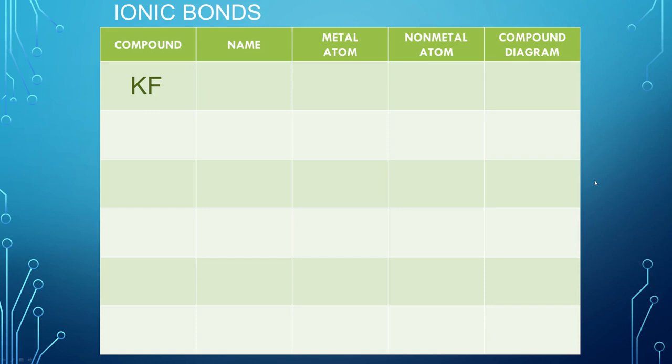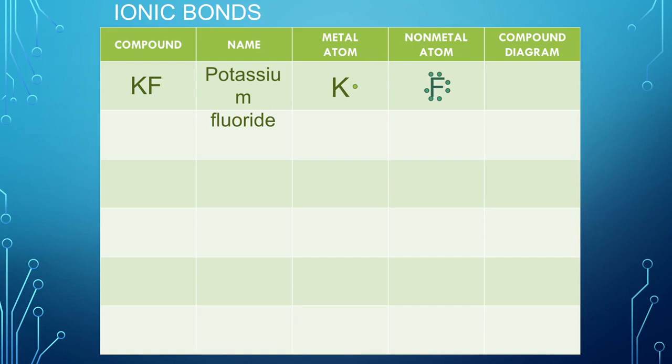So KF, potassium fluoride. So there's the metal atom. Potassium is in group 1, so it's got 1 valence electron. Here's fluorine. He's in group 7, so he's got 7. What's going to happen? Potassium is looking to get rid of his valence electrons to empty his valence shell so that the more inner electron shell is going to be full, right? Because all shells before this outermost shell are going to be full. So if you get rid of that outer shell, now he has a full shell. And that's what metals will do.